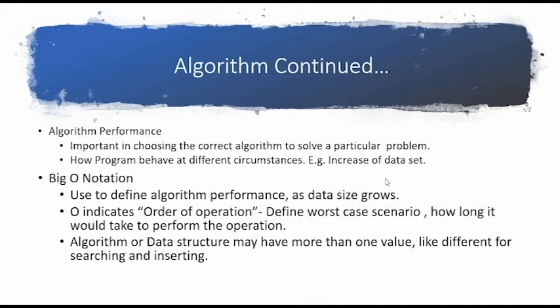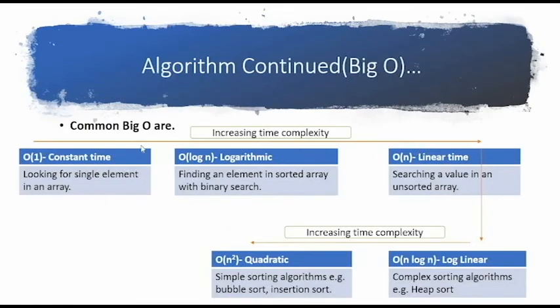One algorithm or a dataset can have multiple big O notations also. Like for inserting, it could have a linear one, and for searching it could have a logarithmic one. So for a single algorithm also there could be different big O notation. There are a lot of big O notations. I am covering only a few.